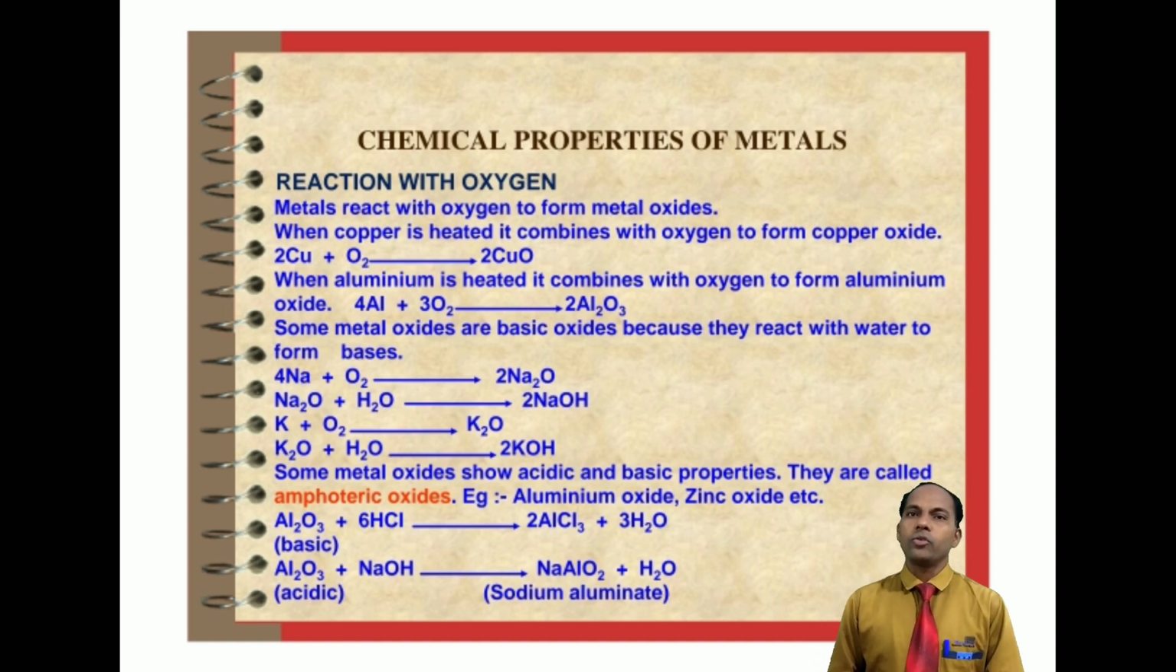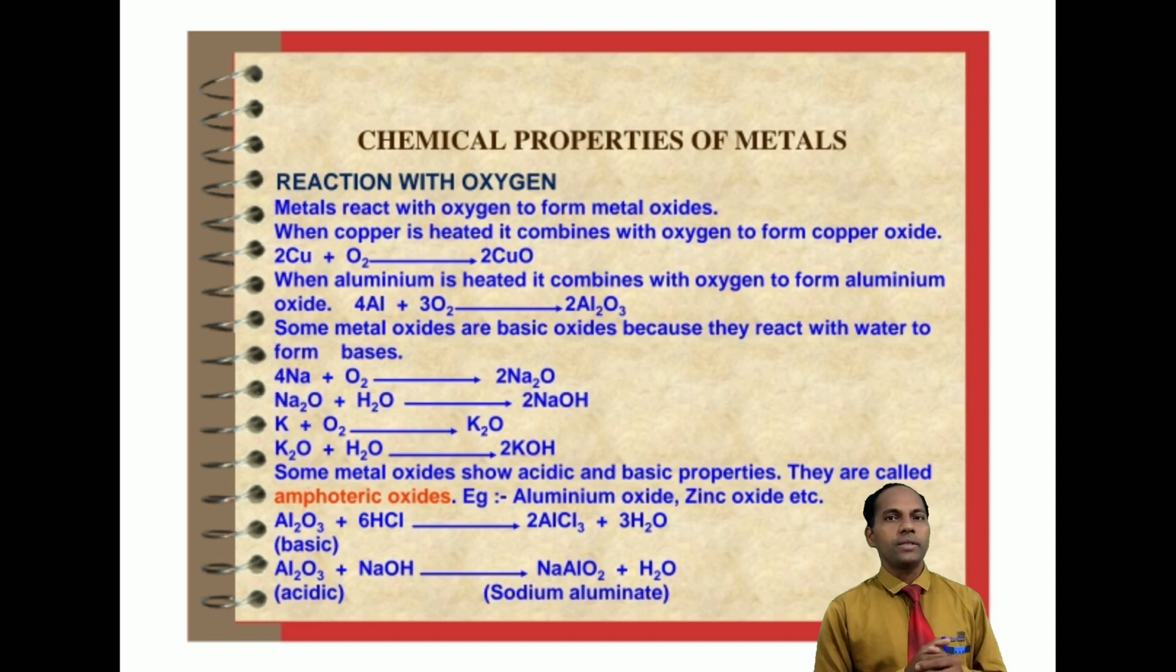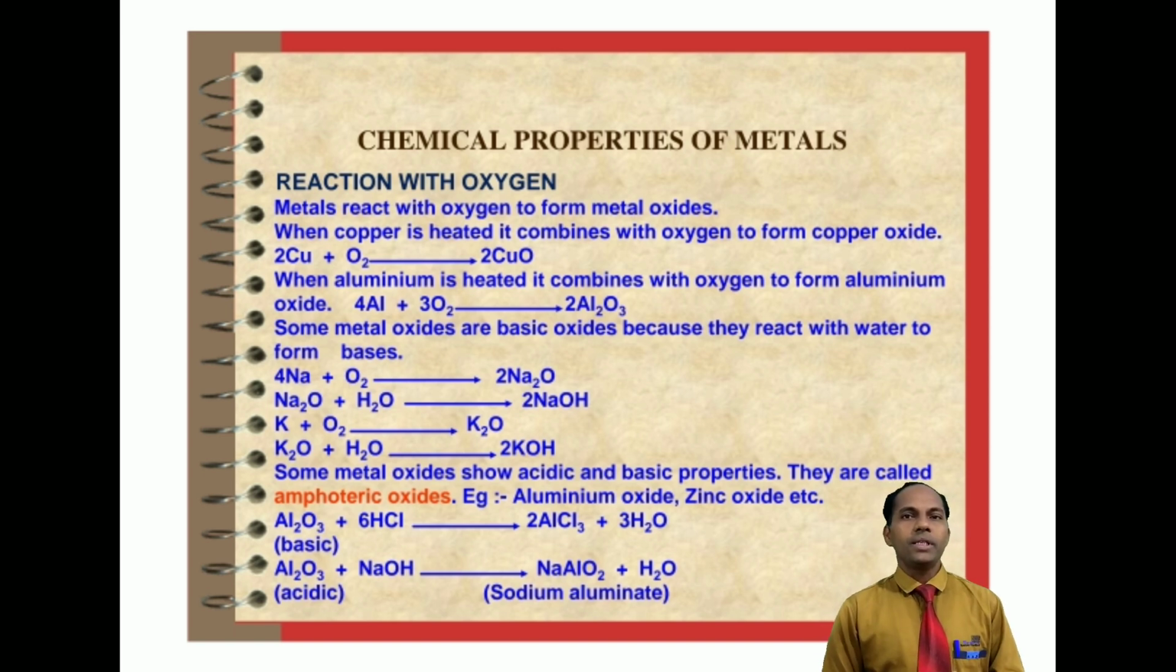Metal reacts with oxygen to form metallic oxides. When copper is heated, it combines with oxygen to form copper oxide. So we can write copper plus oxygen produces copper oxide. When aluminium is heated, it combines with oxygen to form aluminium oxide. So aluminium plus oxygen produces aluminium oxide. If you balance, we can write 4Al plus 3O2 produces